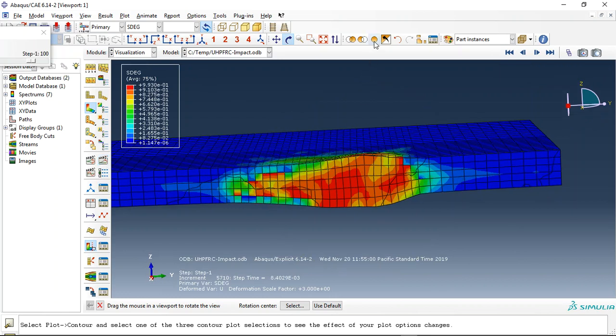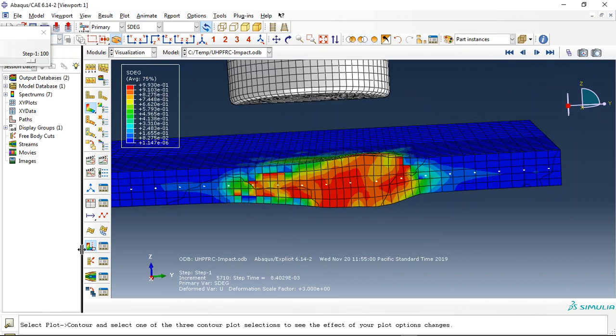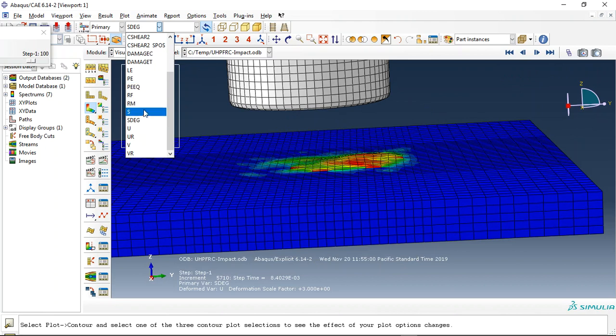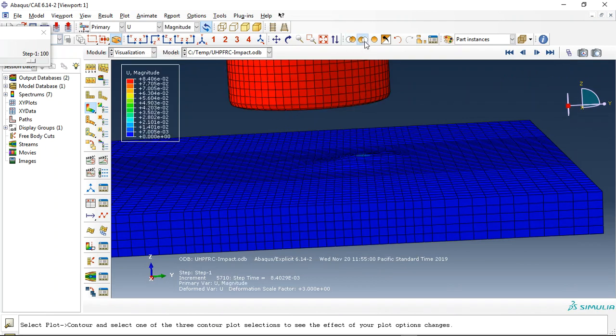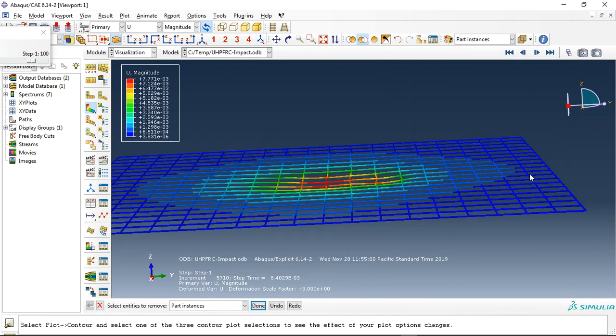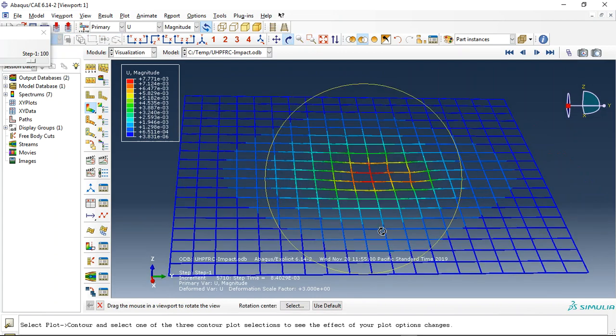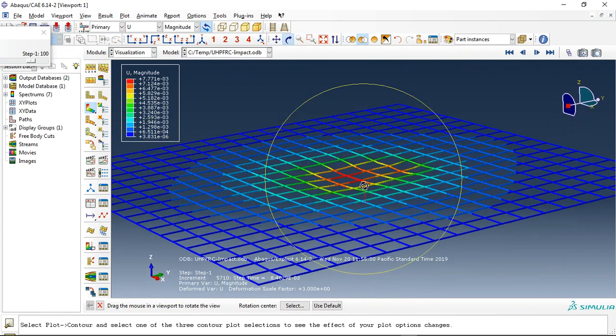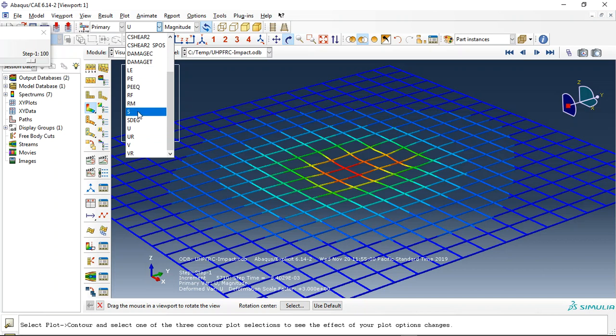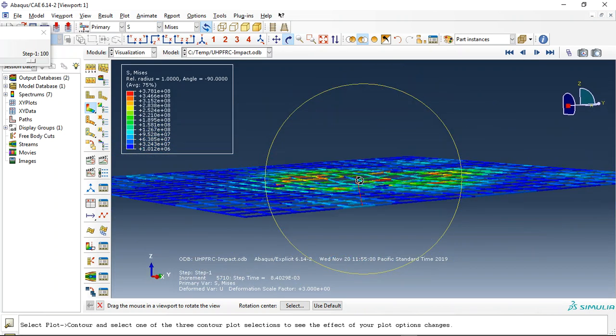Okay, and now let me replace the displacement and replace the rebar. See that these are the rebar inside the concrete, embedded inside the concrete, and the stress for that.